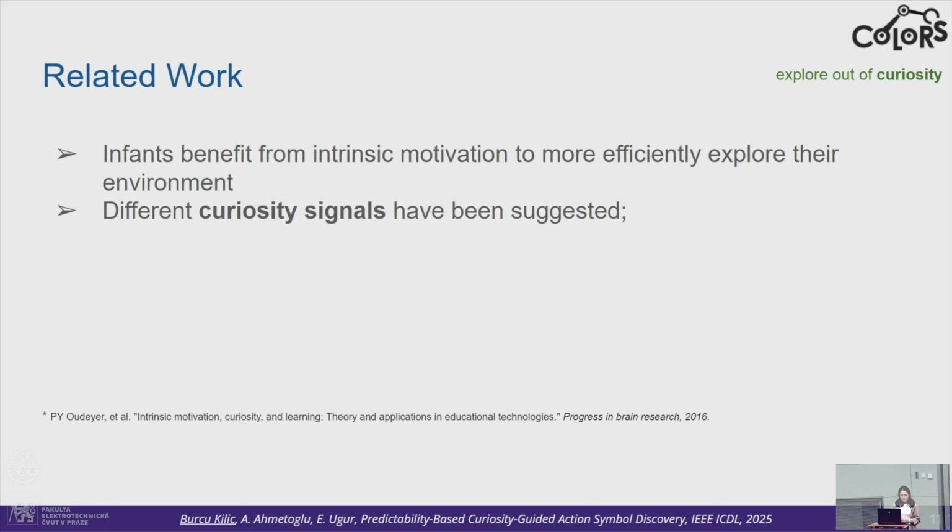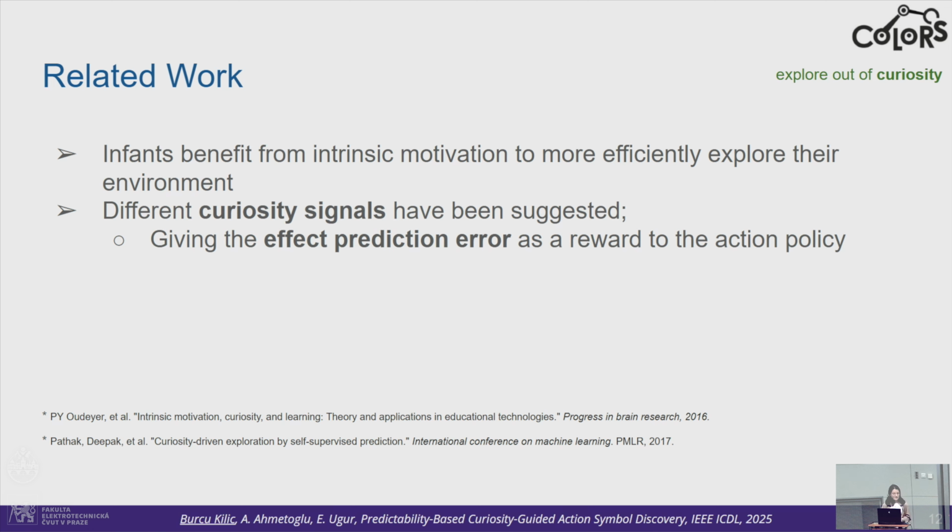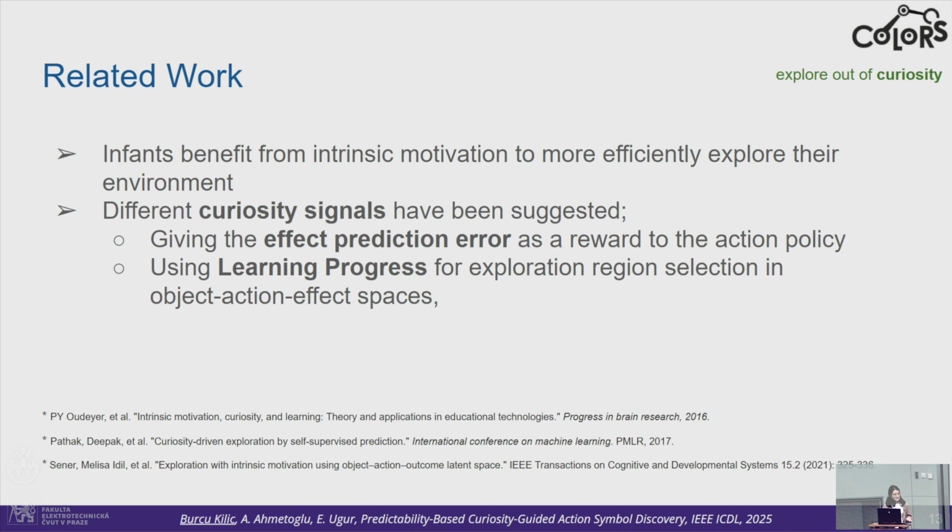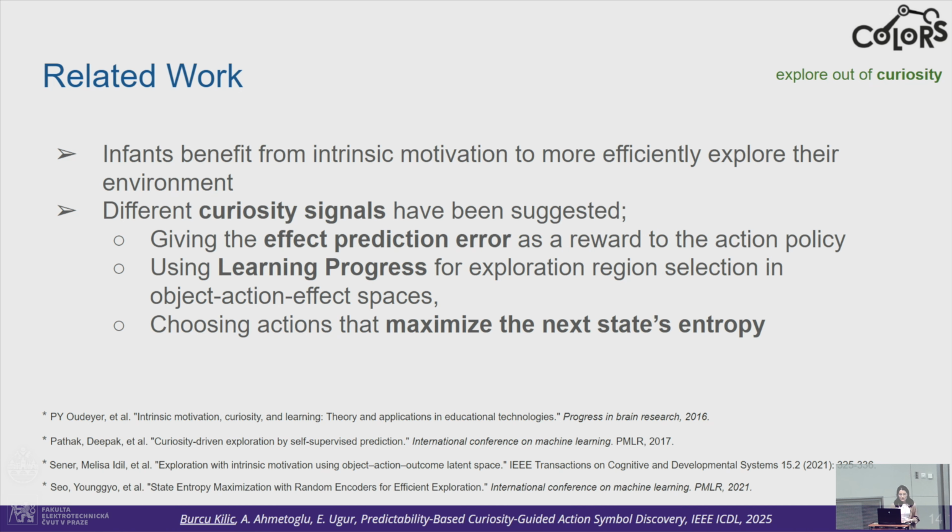Next, we know that infants, animals, and humans benefit from intrinsic motivation and curiosity learning to more efficiently explore their environments. In this literature, different curiosity signals have been suggested, like giving the effect prediction error to the action policy as a reward, or using learning progress for exploration, or choosing actions that would maximize the next state's entropy. In our work, we will be focusing on something similar to the third one. We will be choosing actions that would maximize the effect prediction's entropy.